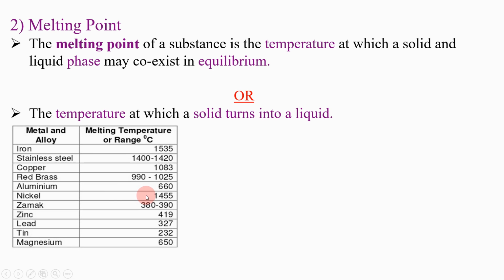Nickel has 1455 degrees Celsius. Zinc has 419 degrees Celsius. Tin has a melting point of 232 degrees Celsius, and magnesium has 650 degrees Celsius. You can see these metals have these melting points.